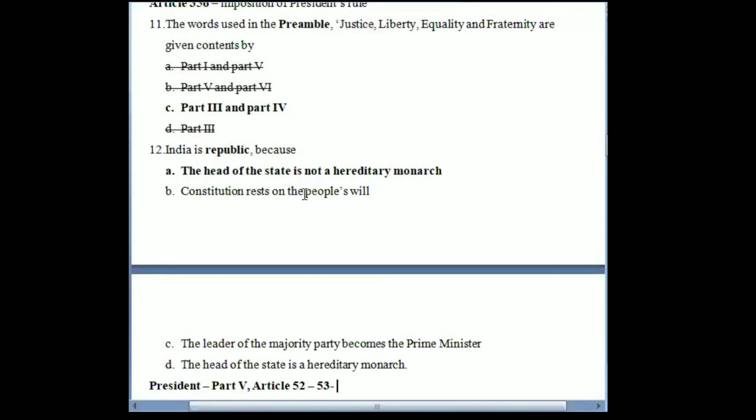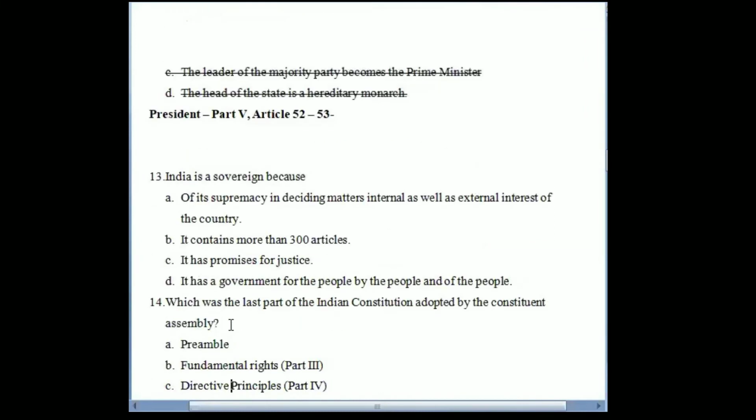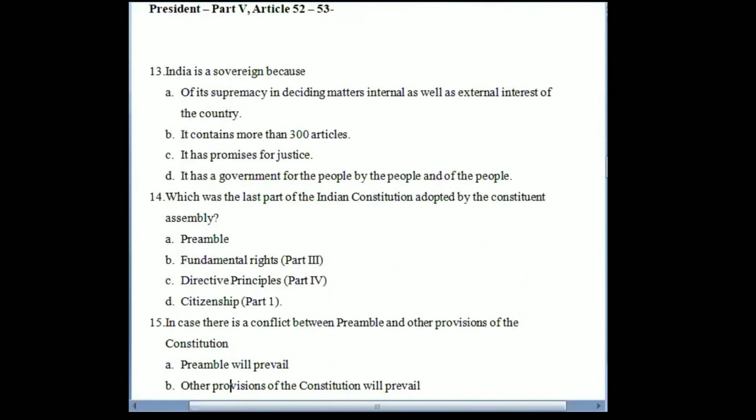So because the head of the state, that is the president, is not a hereditary monarch, India is considered as republic. It is not because constitution rests on the will of people. It is not that leader. So these are not the answers. So it is the head of the state is not a hereditary monarch. So India is called a republic. And also you should remember head of the state. Who is head of the state? It is president. Part 5 provides for the provision for appointment of the president and his position and all those details.